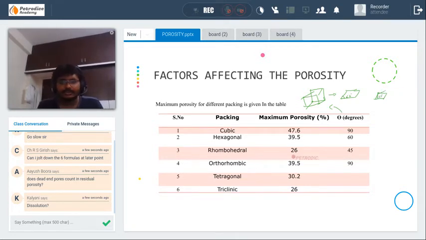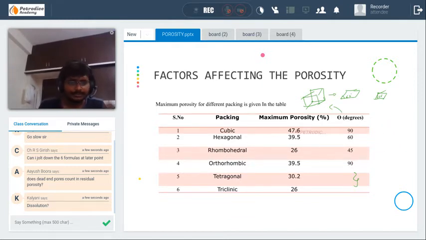Try to note this one. These are very, very important. The angles for the tetragonal and triclinic don't have a single value, but have very different values, whereas the other four have these values: 90, 60, 45, and 90.